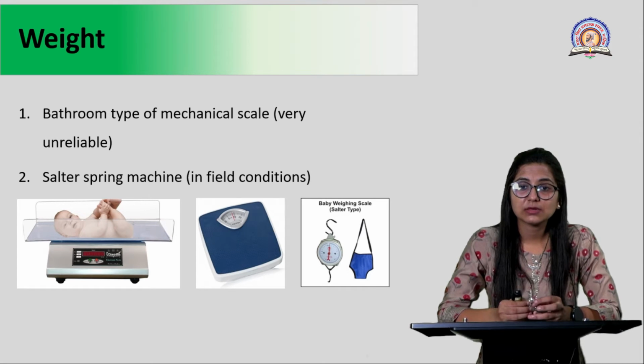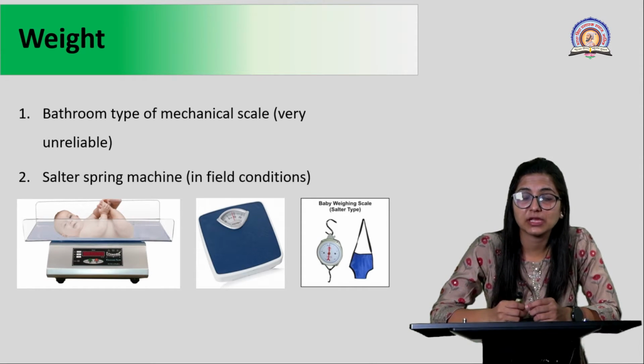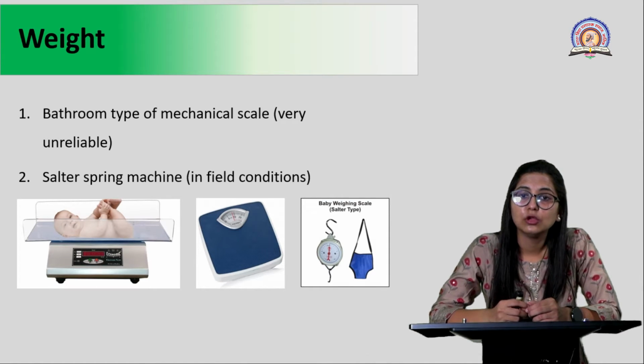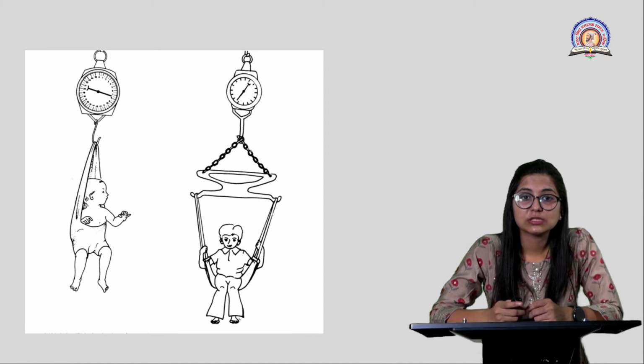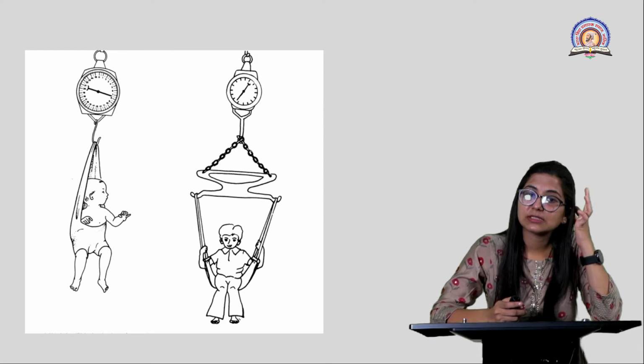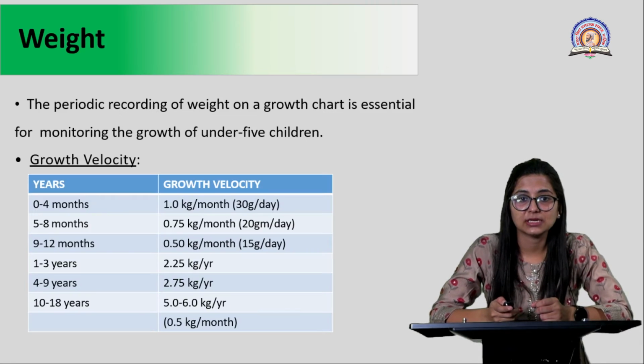Otherwise, you can have a Salter type of spring machine, which is very common in Adivasi, rural, or you can say field conditions. If you are going to conduct a survey in a distant or hilly area, a remote area which is not accessible, you cannot carry your weighing scale there, or your electronic weighing scale as you can see in the first picture. Then what you can do is use a Salter type of weighing scale. This is again an image of a Salter type of weighing scale. It is basically like a beam type of weighing scale where the clock indicates the weight of the child, and the child is made to sit in the position as you can see in the diagram.